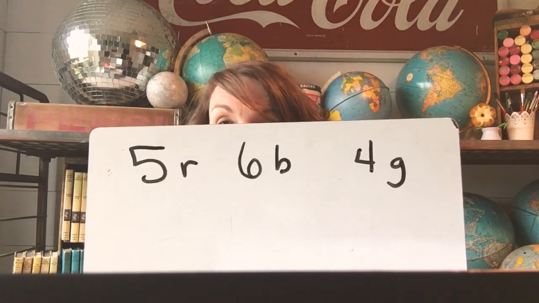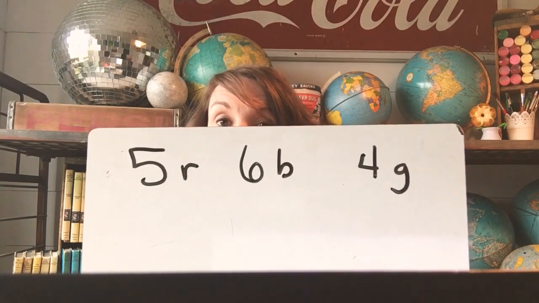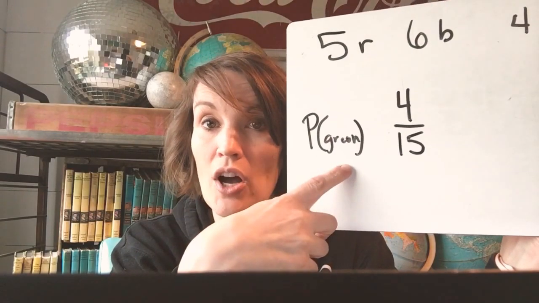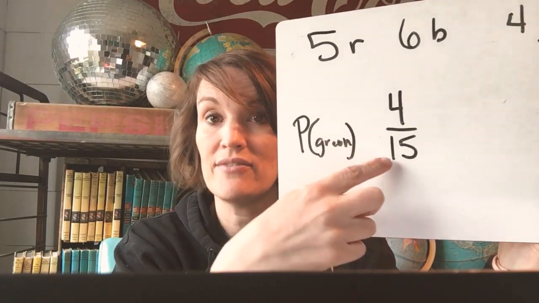Okay, let's say that I had a bag of marbles, and in this bag, there were 5 red, 6 blue, and 4 green. And I want to know, what is the probability that I pull out a green? There's 4 of what I want to happen out of the total number, which would be 4 plus 6 plus 5. So that would be 15. So the probability that I draw a green is 4 out of 15.